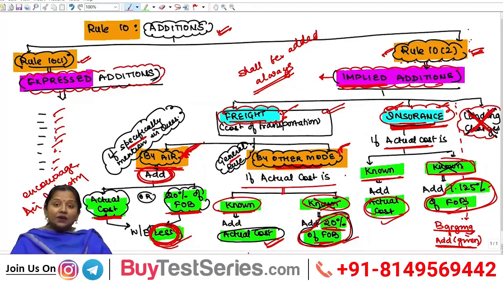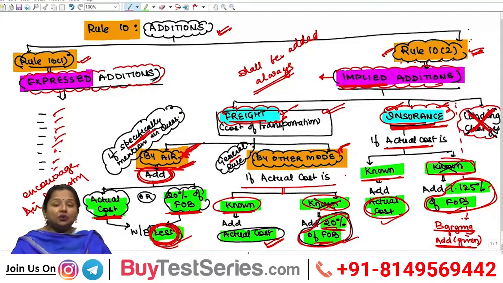Now in a question, if only freight is given, then you have to assume it to be any mode other than air, because practically in the majority of cases goods are imported through waterways or vessel. You can consider air freight only if it is specifically mentioned in the question.